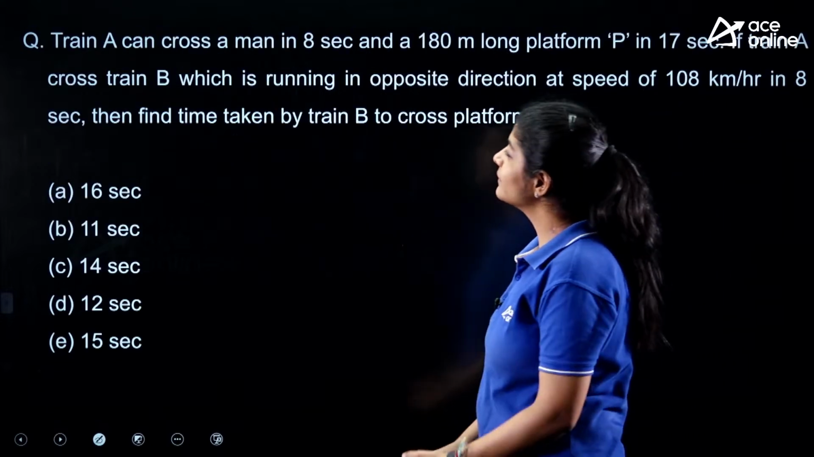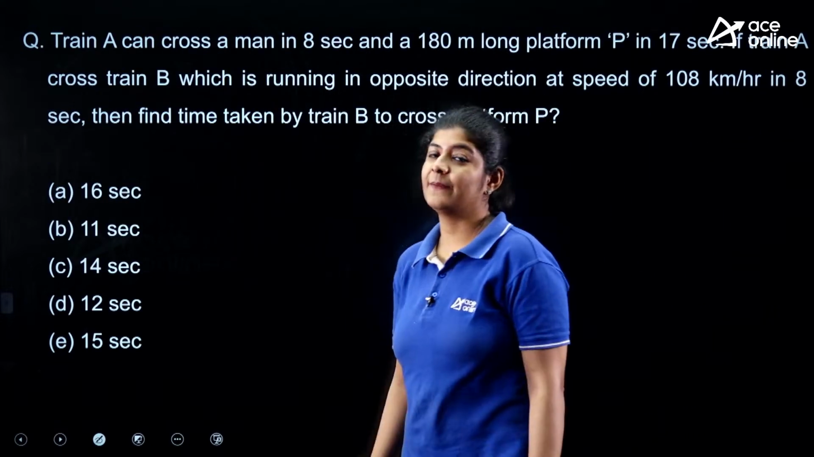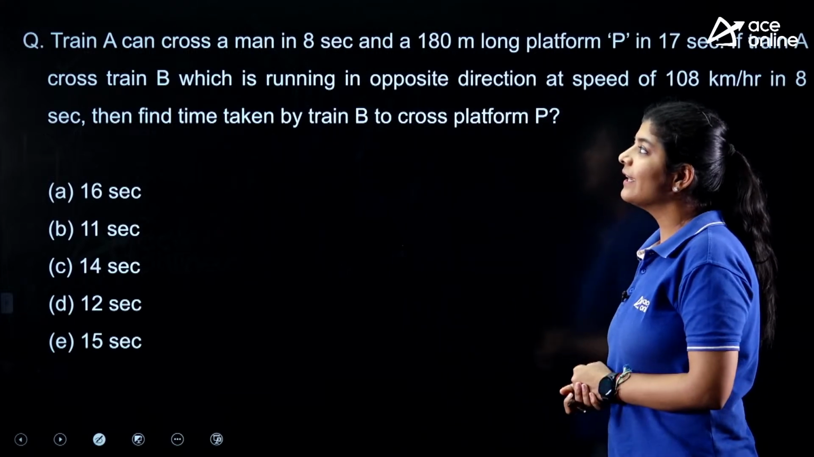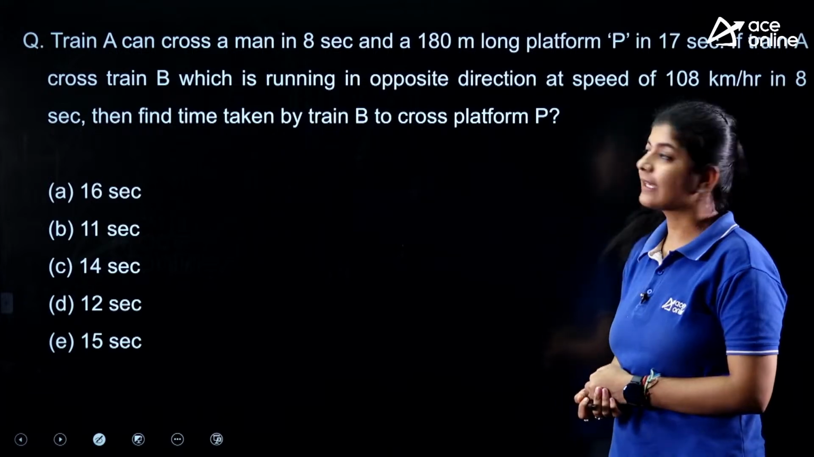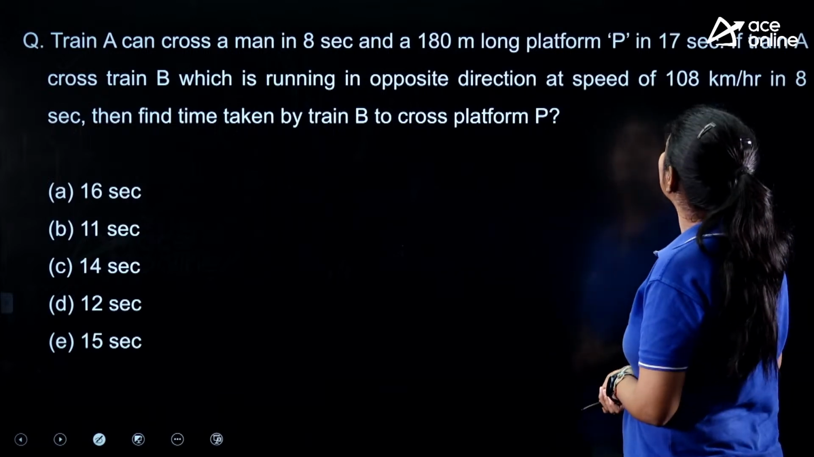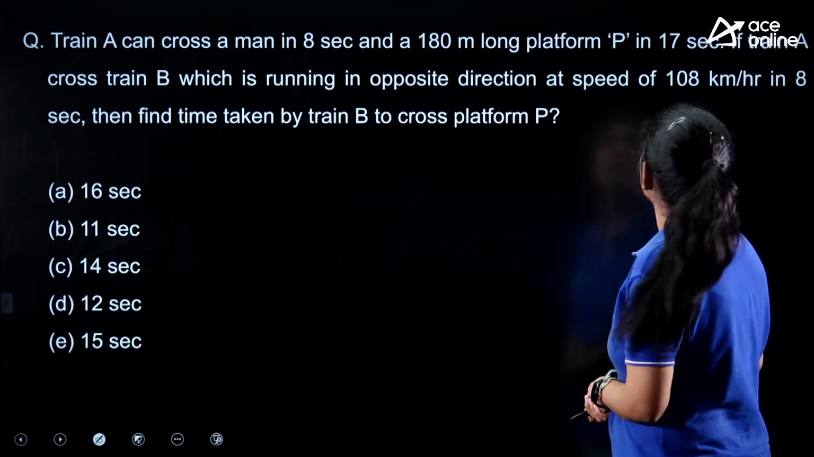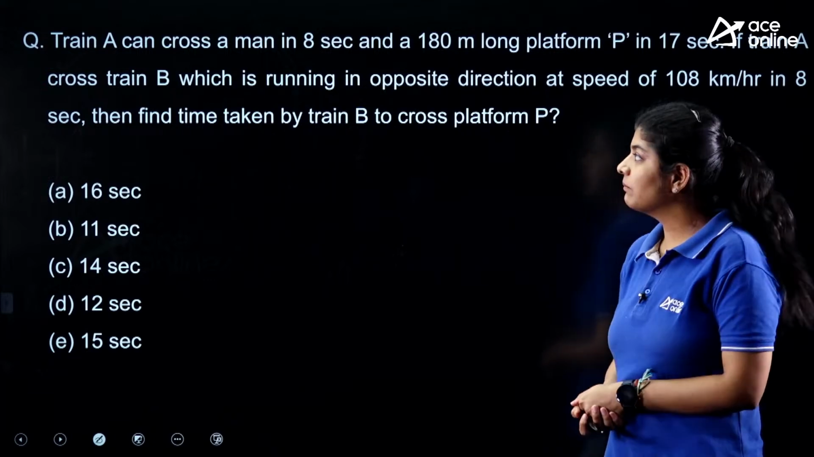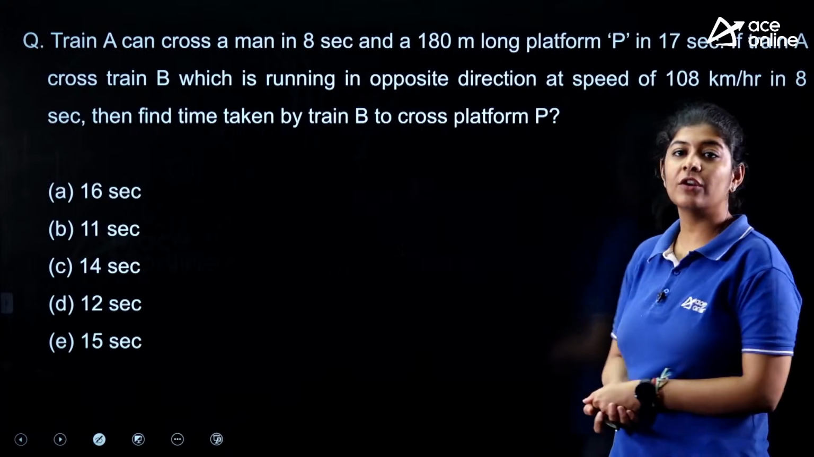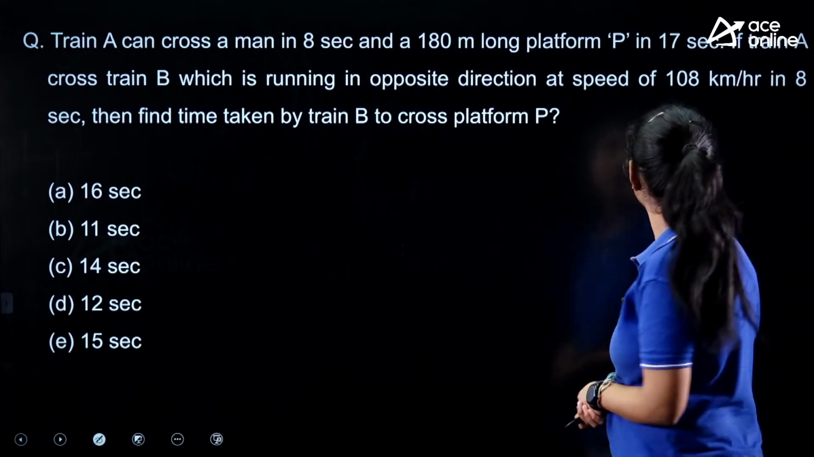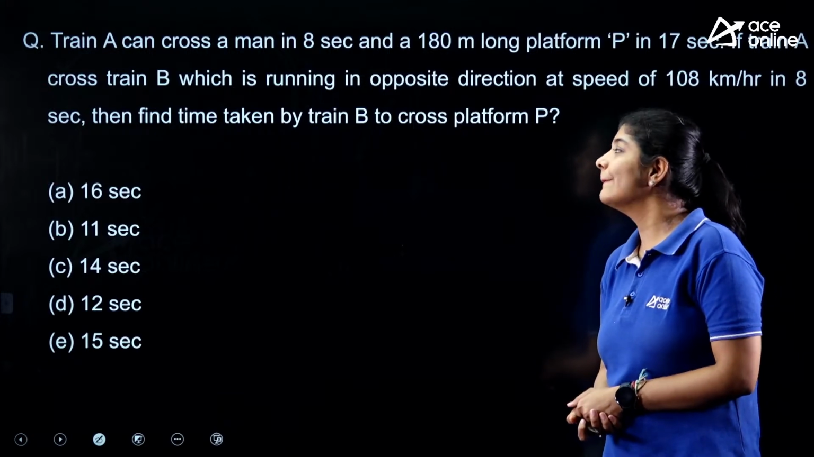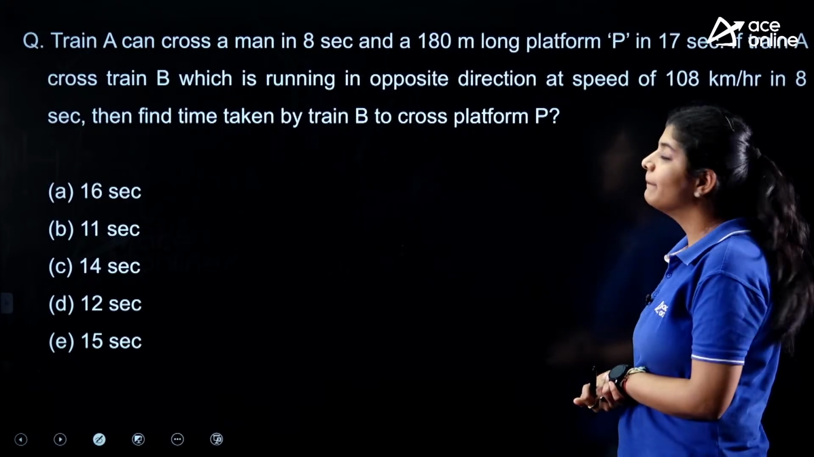Next one. This one is again a very easy one. The question is saying that train A can cross a man in 8 seconds and a 180 meter long platform P in 17 seconds. If train A crosses train B, which is running in the opposite direction at a speed of 108 kilometers per hour, in 8 seconds, then find the time taken by train B to cross platform P.